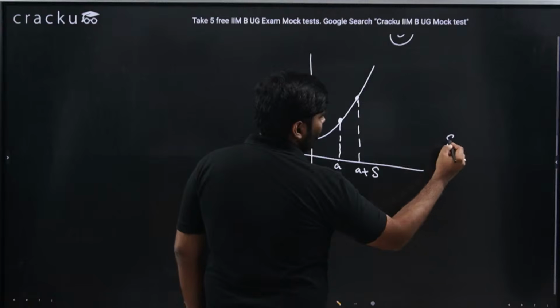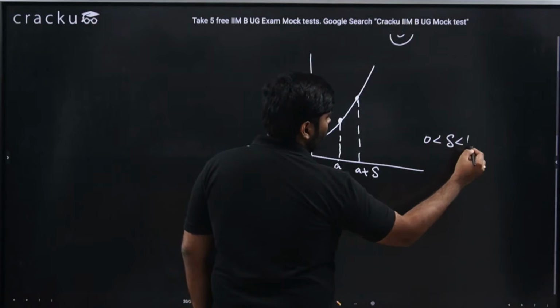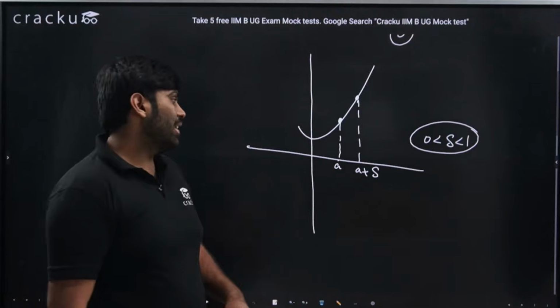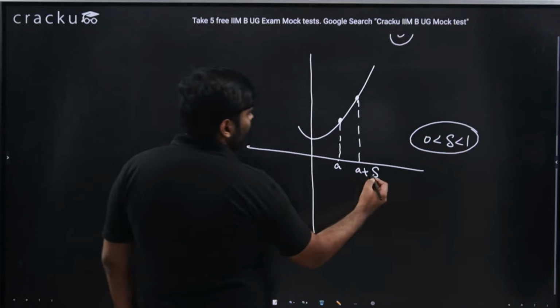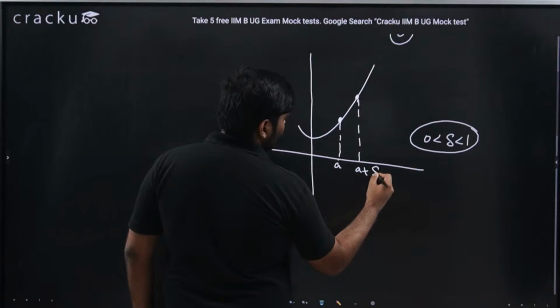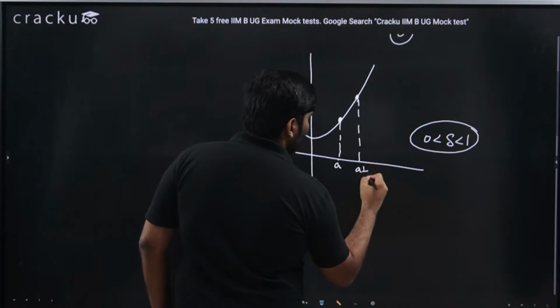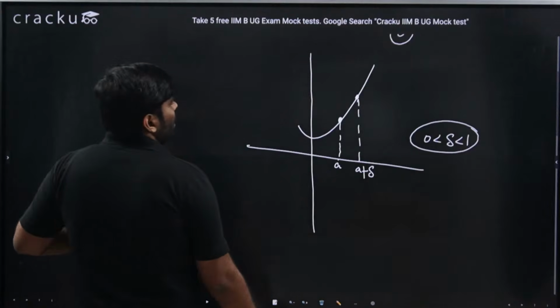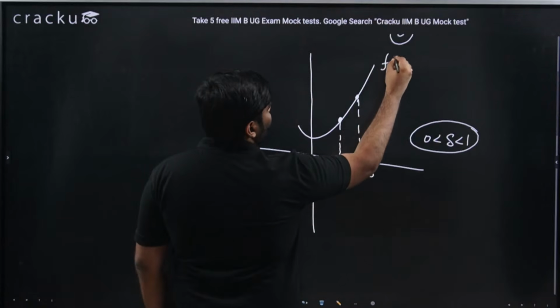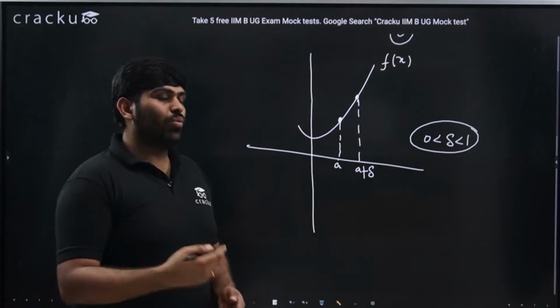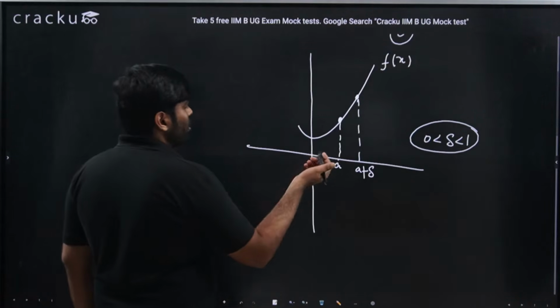Delta is a very minute positive quantity, greater than 0 and less than 1. And f of x is the function, which could be of speed, acceleration, whatever you want to measure.